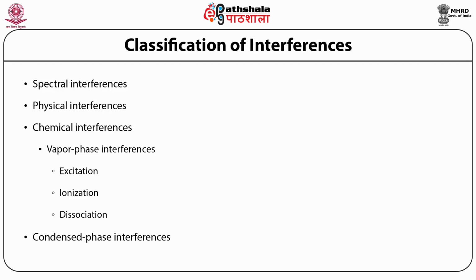Physical interferences are due to the physical nature of the components or other materials that are used for the experiment, for example, the matrix. Chemical interference is related to the chemical interaction of the material with the matrix or any other compound that is present in the sample analyte, or it may be due to ionization of the sample analyte or due to excitation or dissociation of the same.